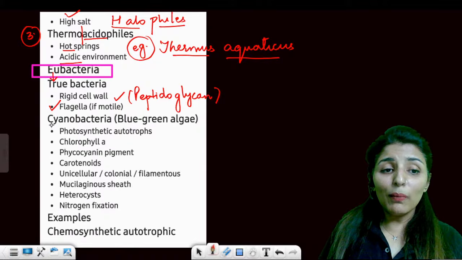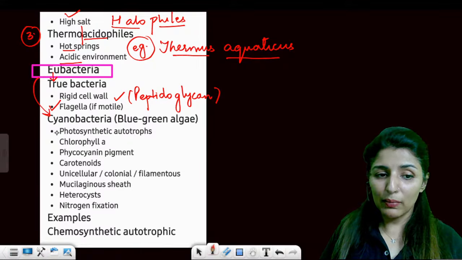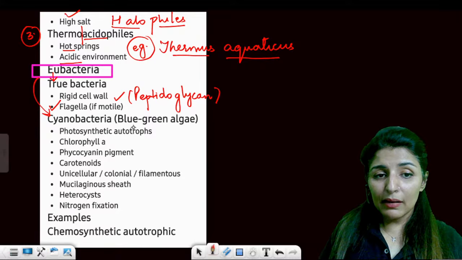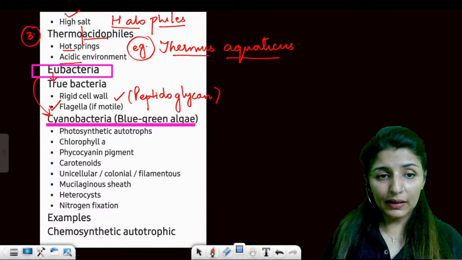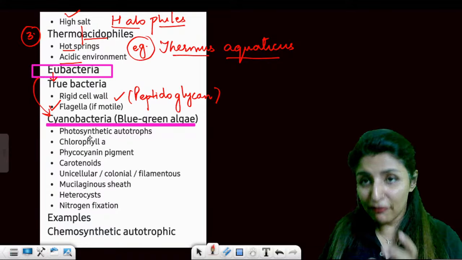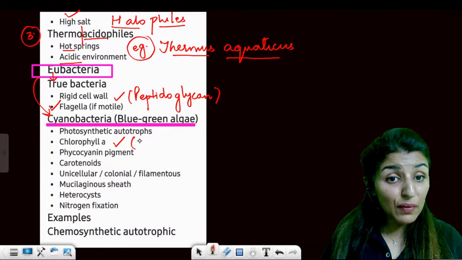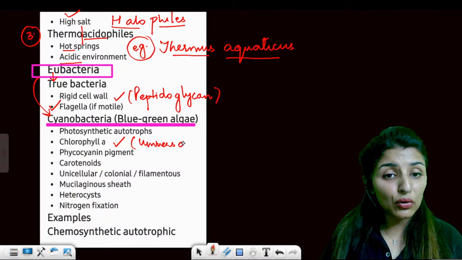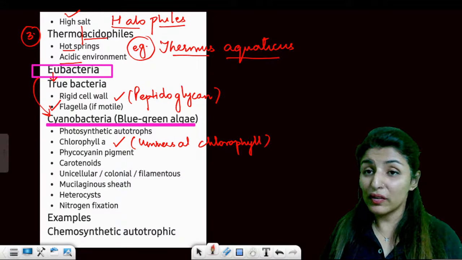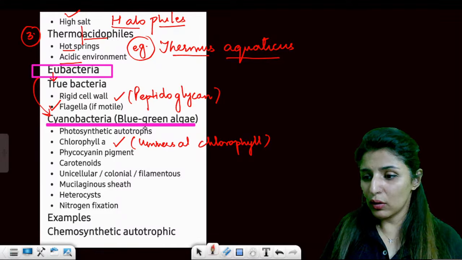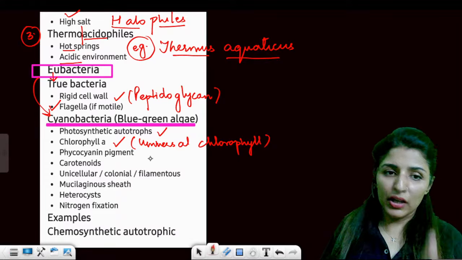Now, eubacteria are further of different types. The first type of eubacteria that we are going to talk about is cyanobacteria, also known as blue-green algae. Clear? Now, these blue-green algae have the same pigment which is found in plants. It is chlorophyll A. That is why this is also known as universal chlorophyll. Any organism which is photosynthetic will have chlorophyll A, and so do these blue-green algae. Is this clear? Perfect. So they are photosynthetic. They can make their own food. So they are autotrophs.